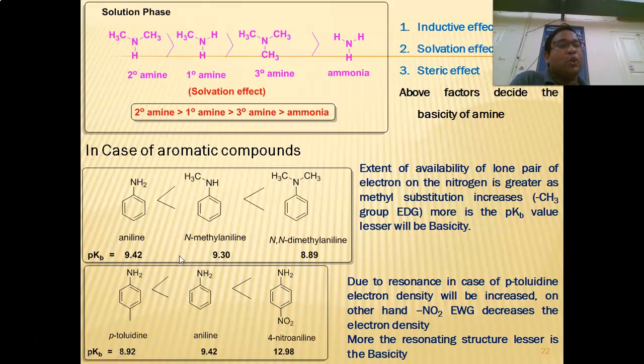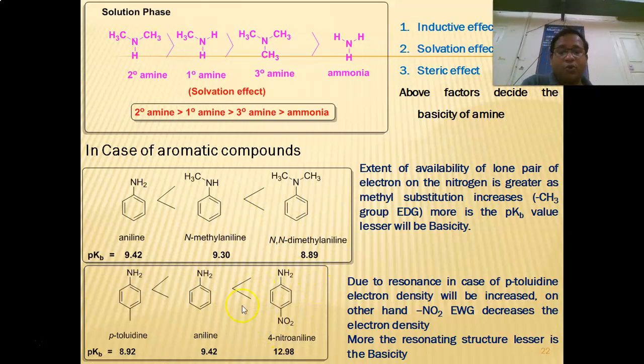Whenever an electron donating group is attached at the ortho and para positions, due to the resonance, the extent of availability of the nitrogen lone pair of electrons is greater. If the ortho and para positions are bonded by an electron withdrawing group, the extent of availability of the lone pair of electrons decreases. If there is no such group, then it is a neutral compound. So in this way you can identify